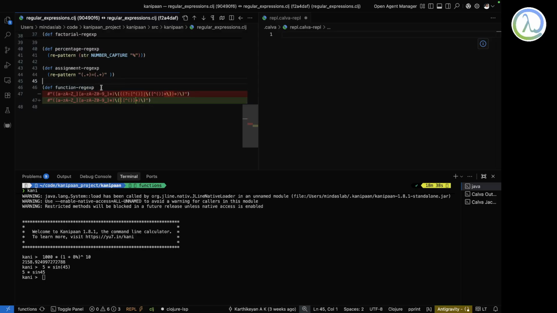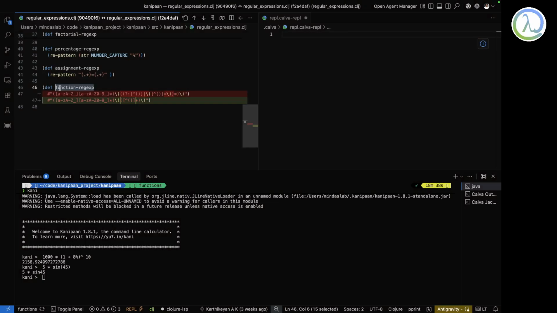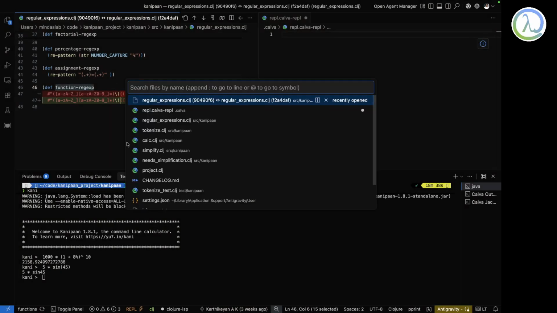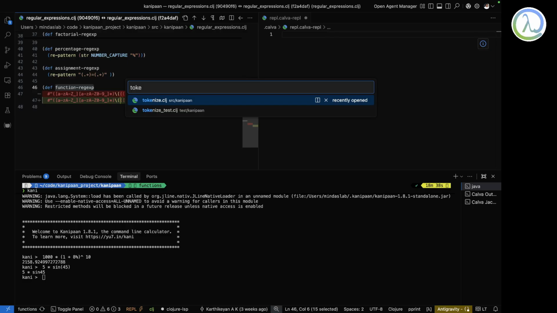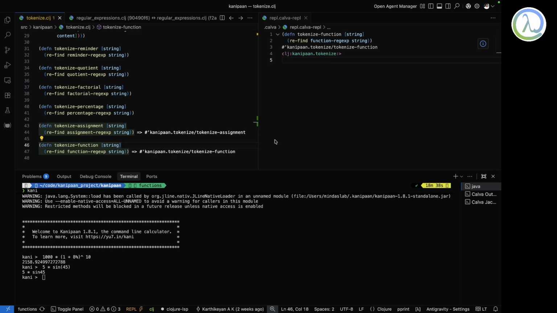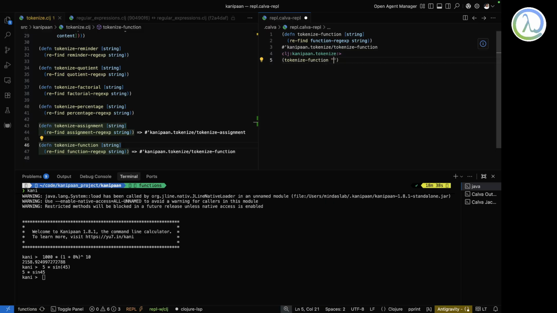You have this function regular expression, and it goes to a thing called tokenize functions. I think it's in tokenize.clj. Let me load it into the REPL and give the tokenize function sine 45. It gives me sine 45, which is the stuff that needs to be replaced. This is the function name and this is the function arguments.